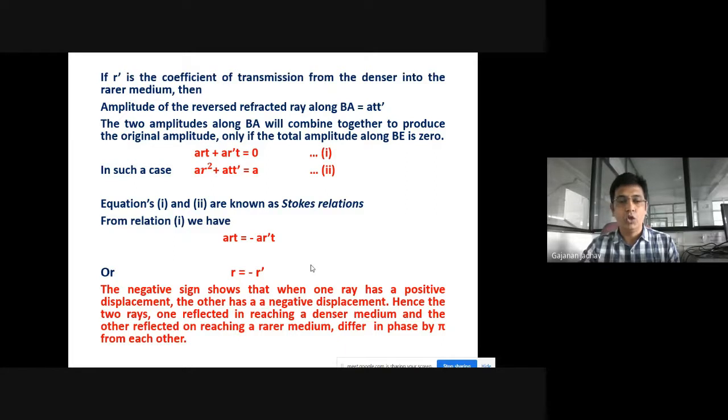Hence, the two rays, one reflected on reaching a denser medium and the other reflected on reaching a rarer medium, differ in phase by pi from each other. So this is the conclusion of this particular topic, and that is nothing but the phase change on reflection. This is how the phase changes on reflection. Anybody is having doubt here? I'll take your doubts at the end of this particular lecture.